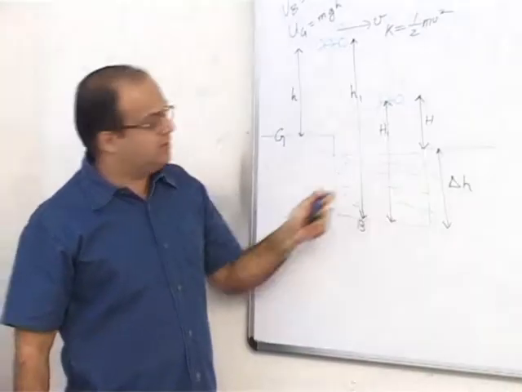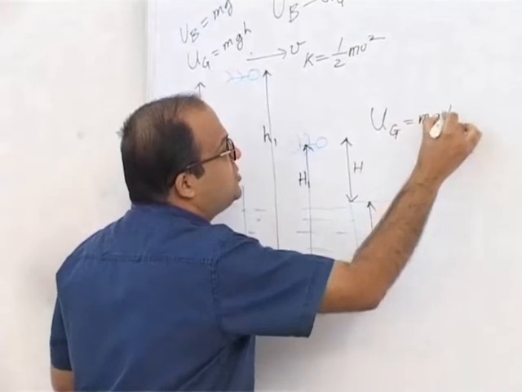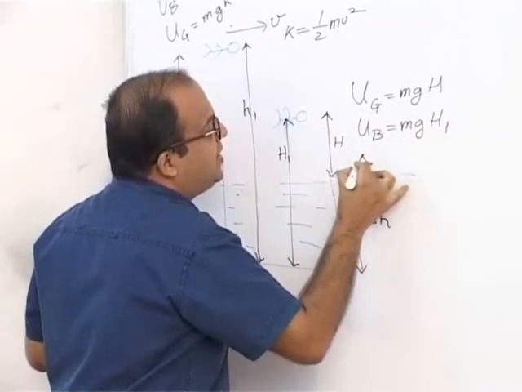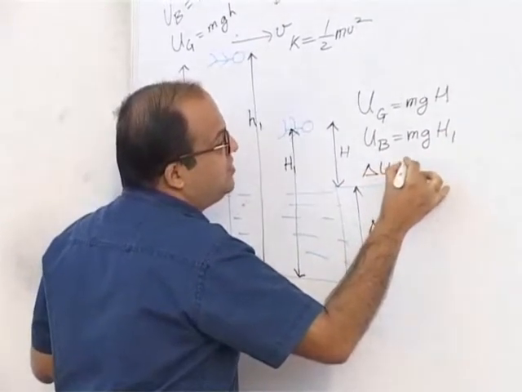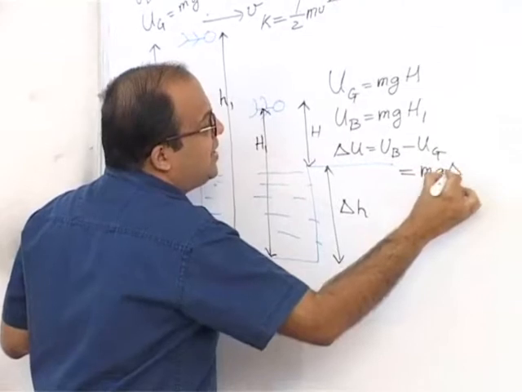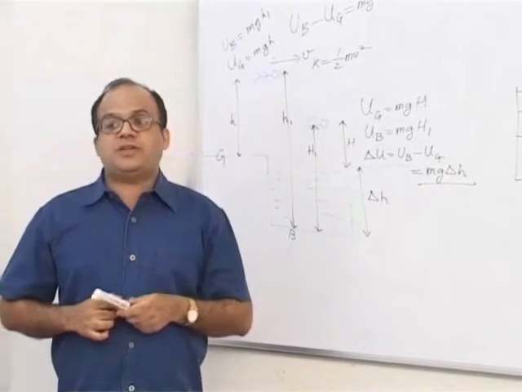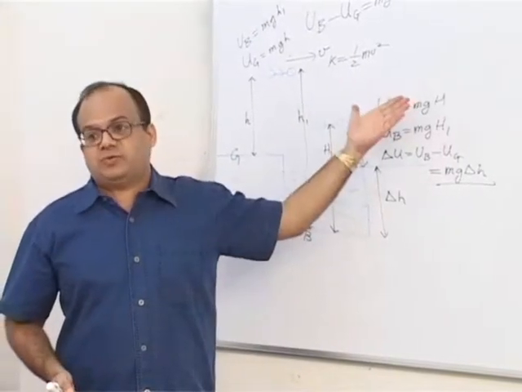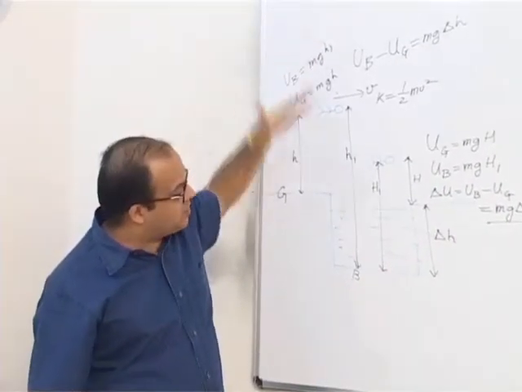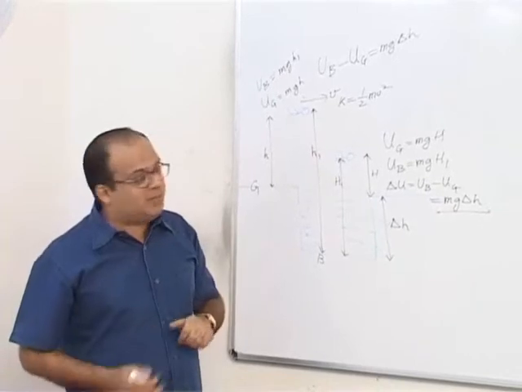U with respect to the ground will be mgH. U with respect to the bottom of the lake is mgH1. Delta U, which is UB minus UG, will still be equal to mg delta H. So when the reference line for potential energy is changed, all potential energy values increase or decrease by the same amount. Earlier we were measuring from here, so we had some values. If you start measuring from here, all the potential energy values will increase or decrease by the same amount.